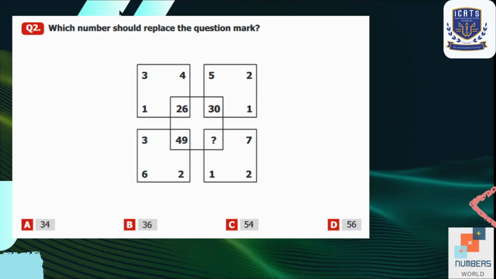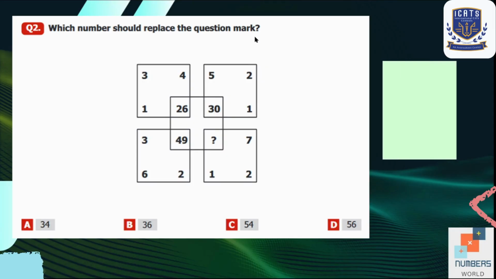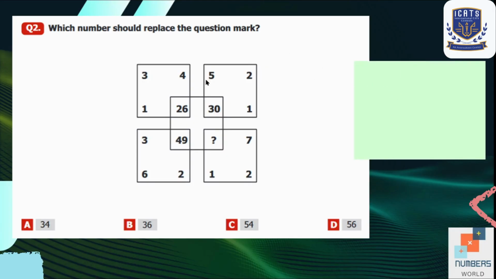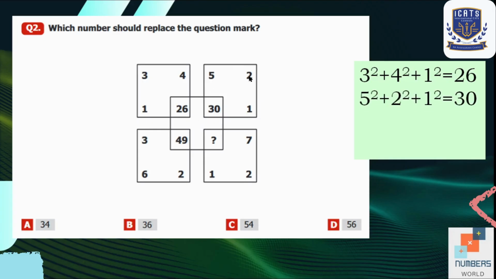Question number 2, which number should replace the question mark? So basically we are going to apply a pattern over here. We will take the squares of the first 3 numbers and we'll get the 4th number as our answer. Like if we take square of 4, 3 and 1 and after adding the answers we will get 26. Similarly in square number 2 we will take squares of 5, 2 and 1. After adding them we will get 30 as our answer, which is the 4th number of the square.